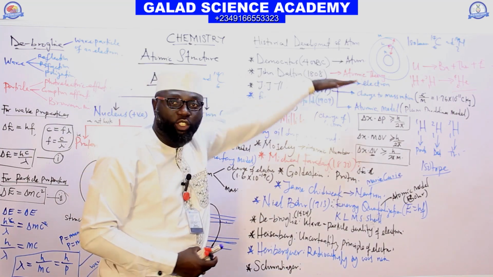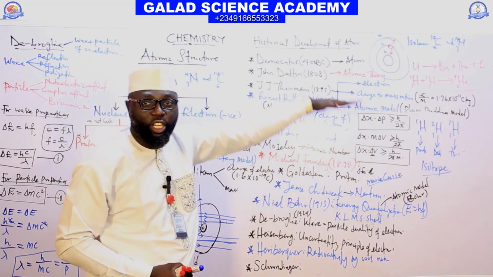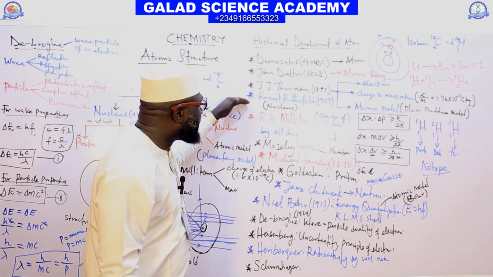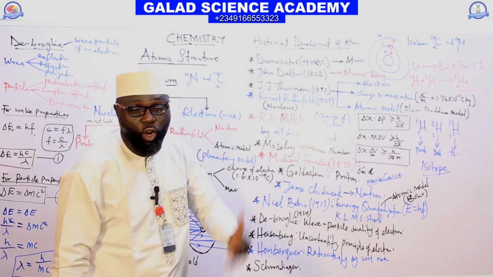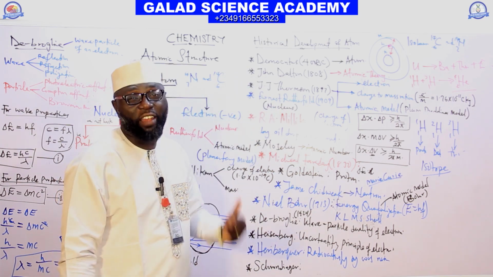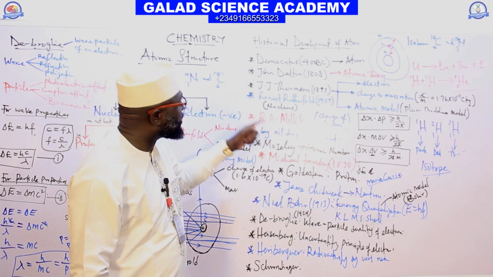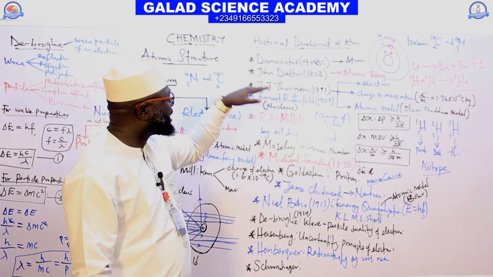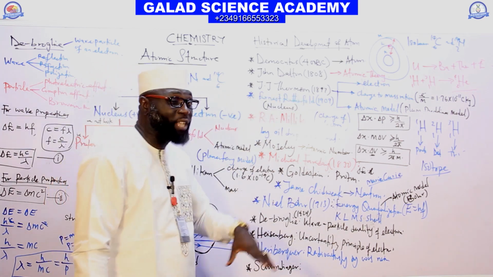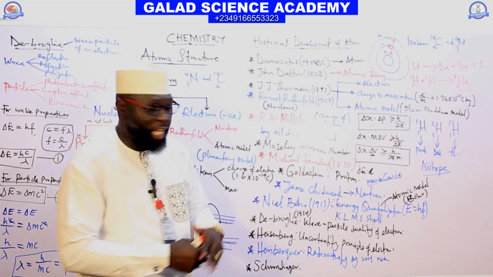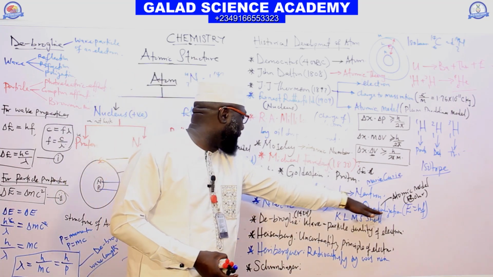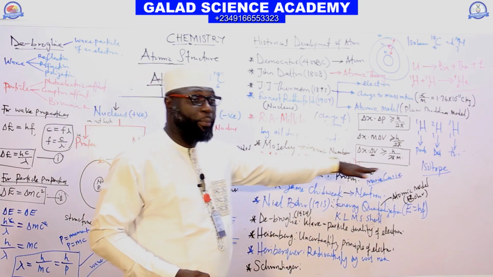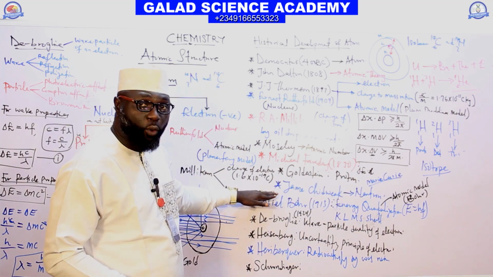Thomson discovered the electron and the charge to mass ratio, and also proposed the atomic model called the plum pudding model. Followed by Rutherford, who discovered the nucleus of an atom by the alpha scattering experiment, and he also has his own model called the planetary model. Next, Robert Millikan discovered the charge and the mass of an electron by the oil drop experiment. Moseley discovered the atomic number, and Michael Faraday discovered the electrical behavior of an atom. Goldstein discovered the proton. J. Chadwick discovered the neutron.